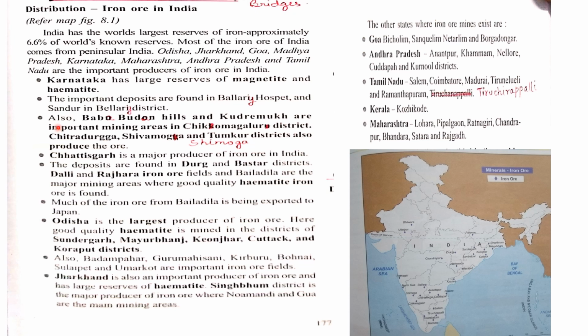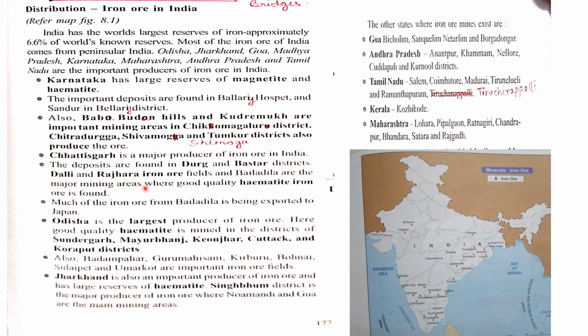Then we come to other important districts, that is Baba Budan Hills, then Kudremukh, Chikmagalur, then Chitradurga, Shivamoga or Shimoga, Tumkur districts, which also produce iron ore. Chhattisgarh is also a major producer of iron ore and the deposits are found in Durg and Bastar districts.